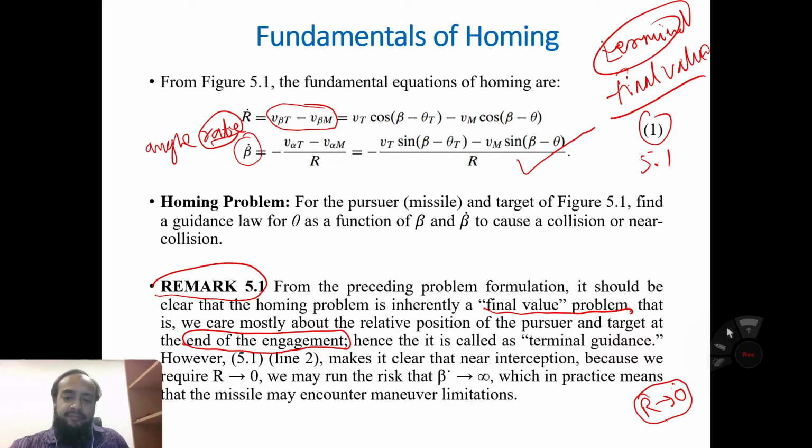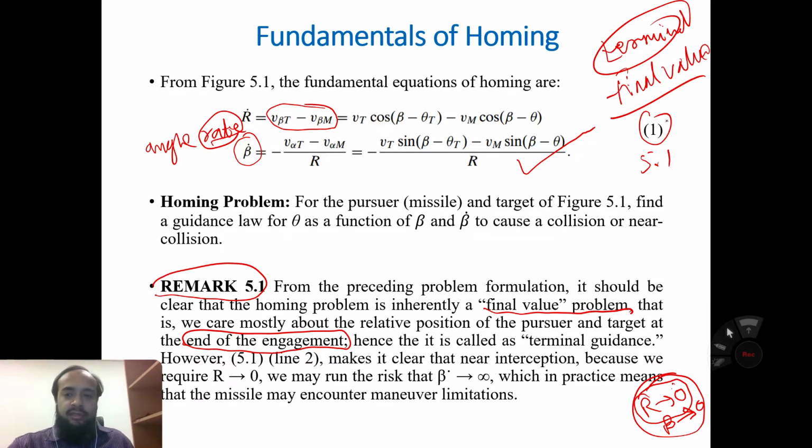Similarly beta tends to 0. As soon as interception occurs, r is 0 and beta is 0, because after interception there is a collision and the target is hit by the missile. So we want this result, r equals 0 and beta equals 0.